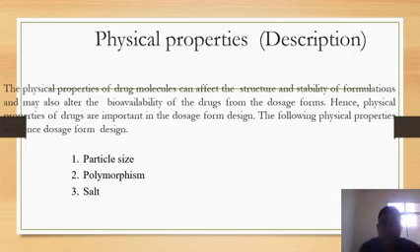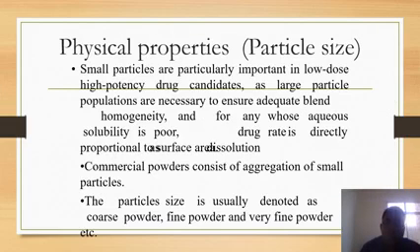Next is physical properties. In physical properties, there are generally three terms: particle size, polymorphism, and salt. They affect the structure and stability of the formulation, and may also alter the bioavailability of the drug from the dosage form. So physical properties of the drug are important in dosage form design. What's bioavailability? The amount of drug that's available in our system, in circulation, after ADME.